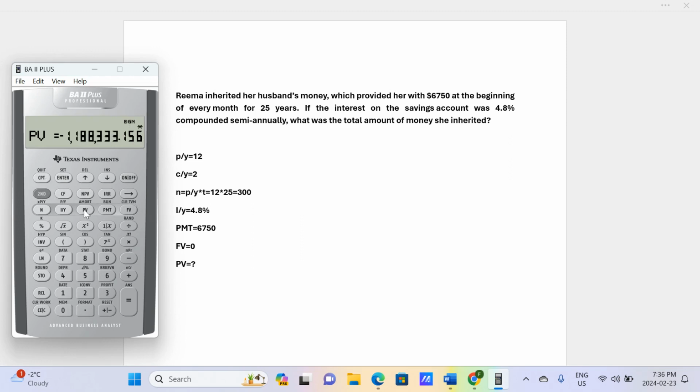Now let's find present value. Compute PV. Look at here. It's the amount of money invested at the beginning. So it's the final answer. I'm going to round that to the nearest cent. So the amount of money inherited and invested in this saving account is $1,188,333.16 after rounding to the nearest cent.